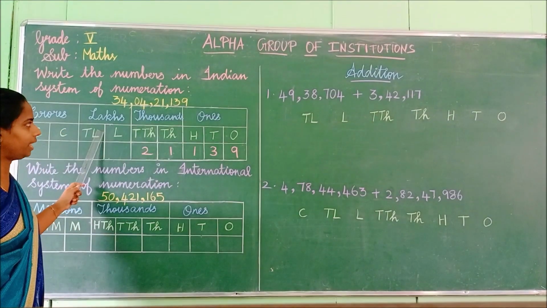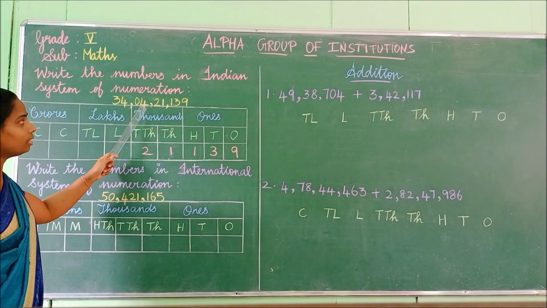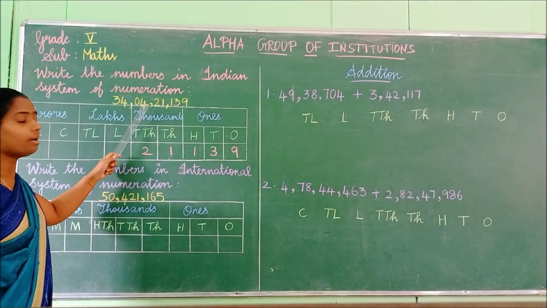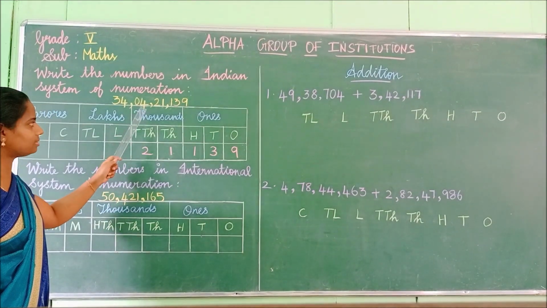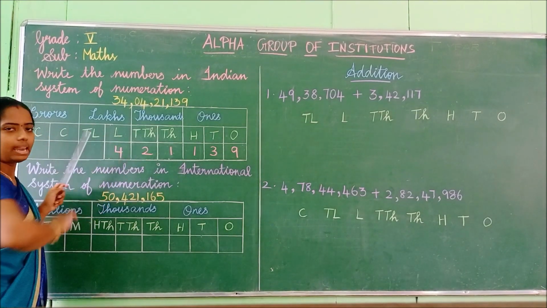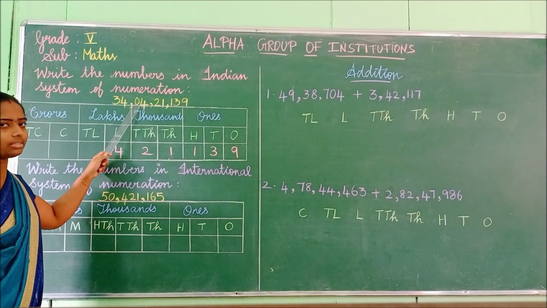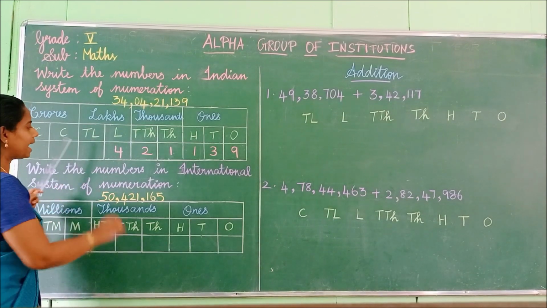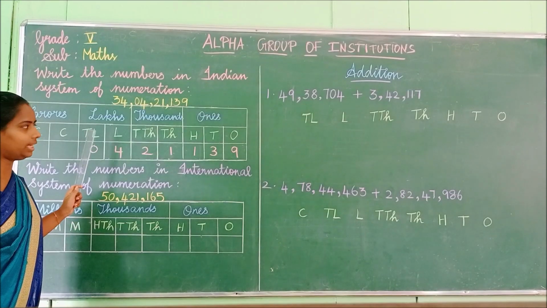Next, move to the lakhs place. We have to move to the left, isn't it, children? What is the number here? 4. We have to place this 4 in the lakhs place. And then what is the number here? 0. We have to place the 0 in the ten lakhs place. We have completed the lakhs period.